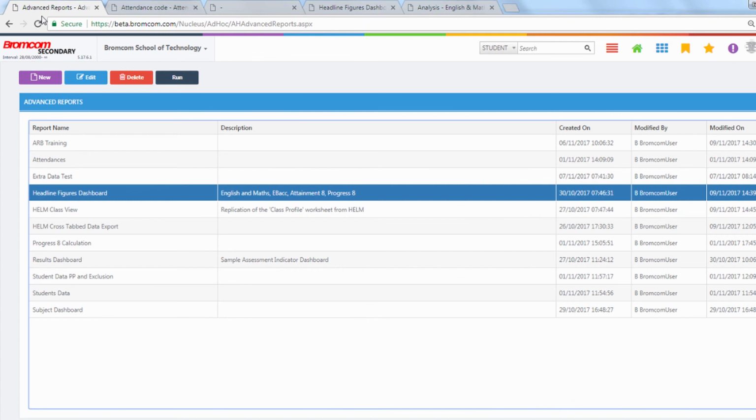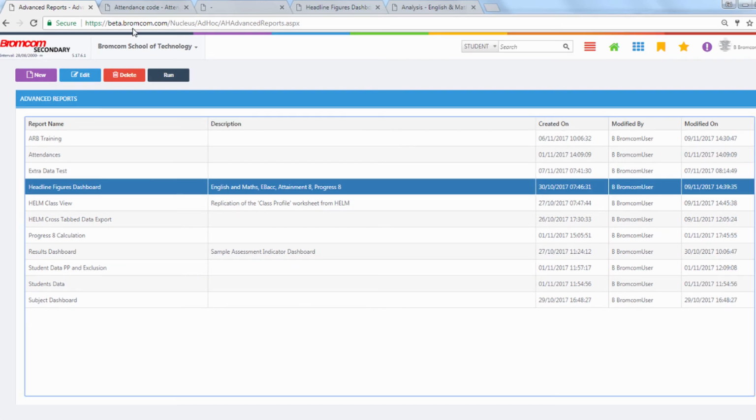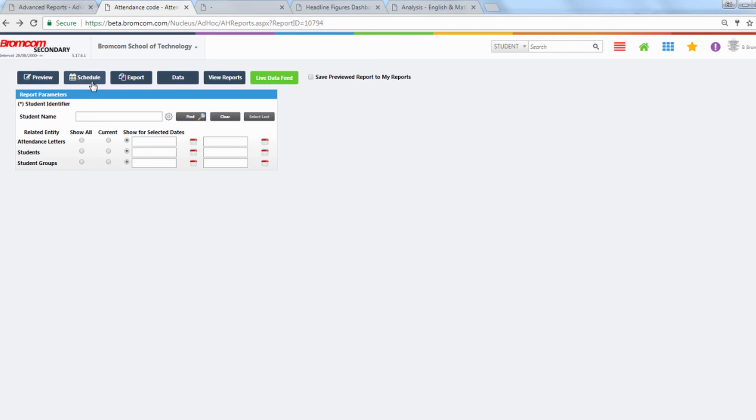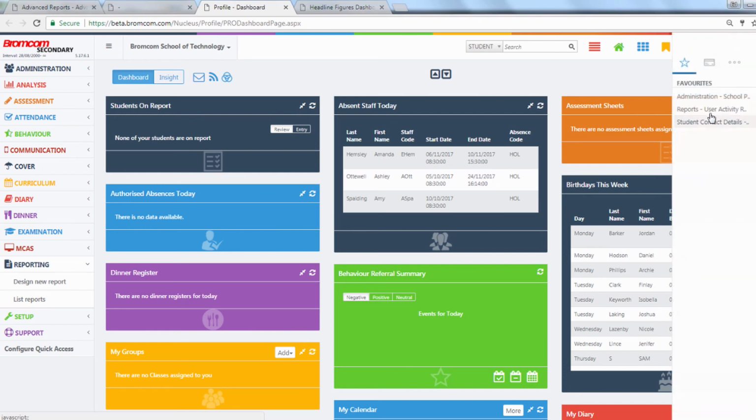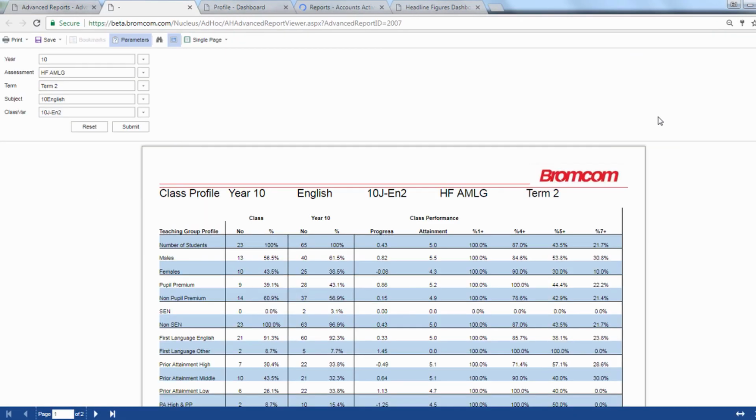With pre-made reports available to download and customize from the online report repository, you can access a broad range of outputs showing you the capability of the system and customize those reports to suit your own particular needs. Advanced reports will also have the same functionality as standard ones, so you'll be able to export them to a range of file formats, import and export report designs to share between schools, access them via quick links on your dashboard, publish them to the document management server, My Child at School or student portals, and schedule them to run at predetermined intervals.